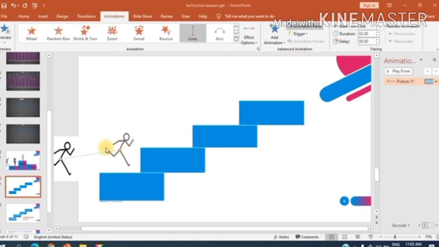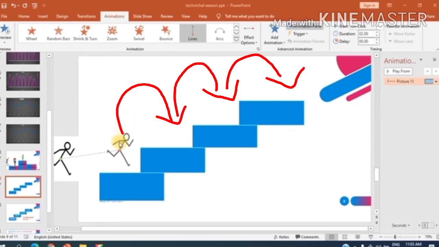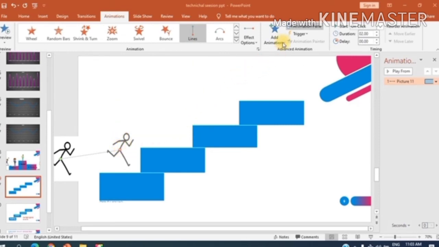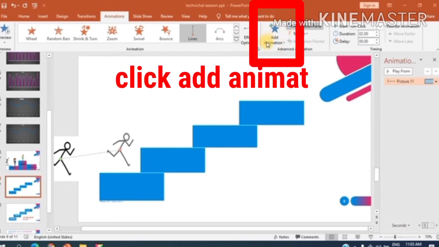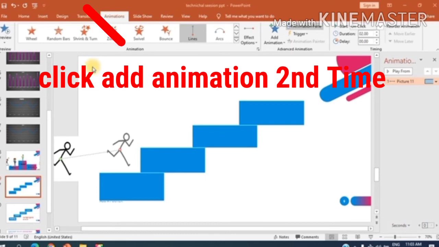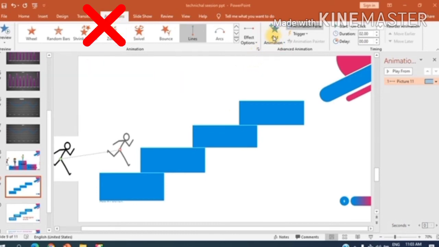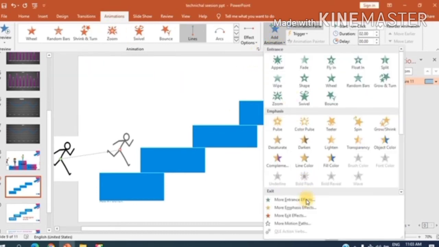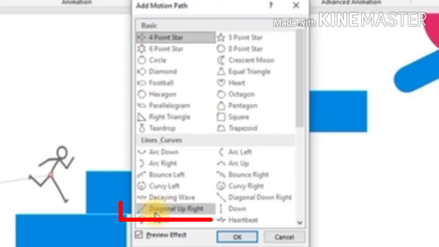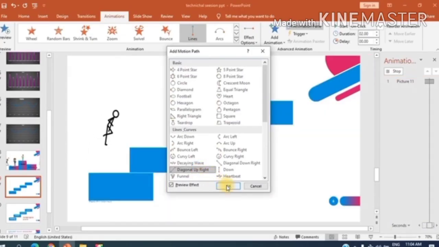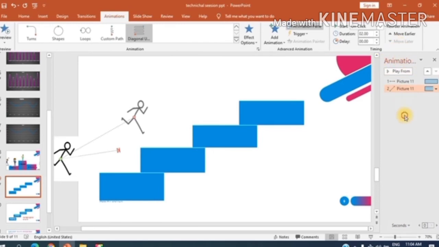Now the first step is over, but we want this boy to move on the second step. And how will it move? It has to go diagonally up, okay? For this, we have to go on to add animation. Remember, we can't click again on the effects option. We have to go on the add animation. Click on here and we will find the same steps, more motion path, and then we have to choose the direction, that is diagonal upright. Okay, let me select this one.